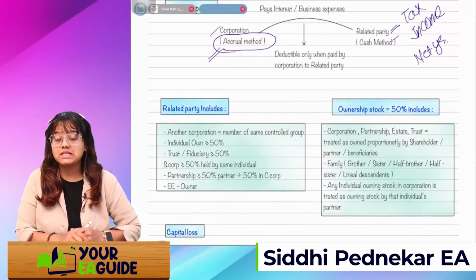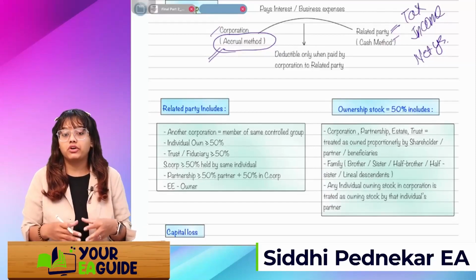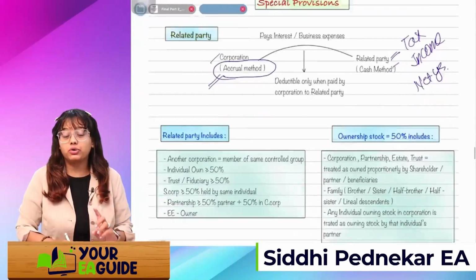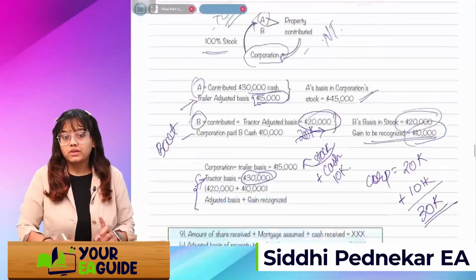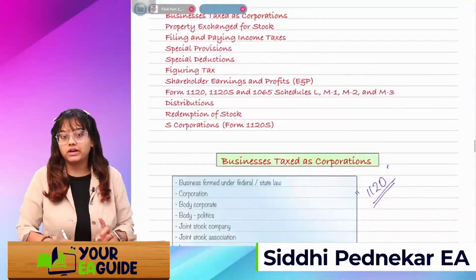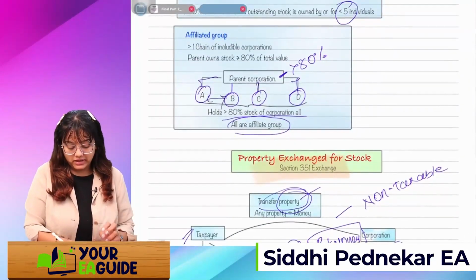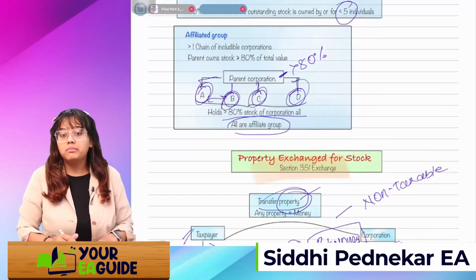As per the corporations chapter, what is the definition of related party? Related party means any other corporation who is a member of the same control group. Do you remember the control group we did? The affiliate group, do you remember? A, B, C, D, four types of groups were there, right? So A and B will be related if in total more than 80% is held by a parent corporation.